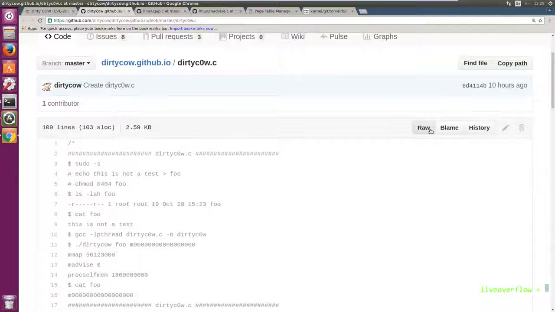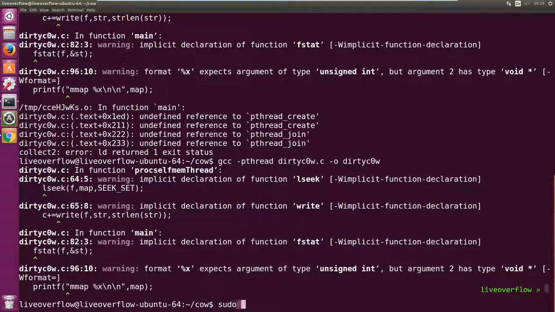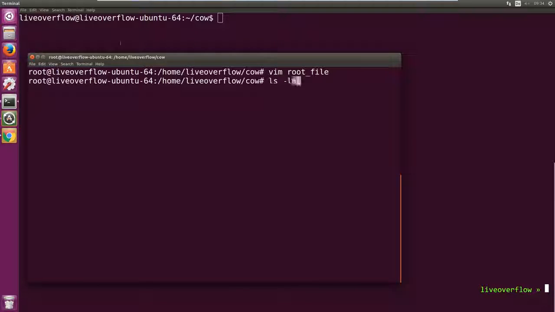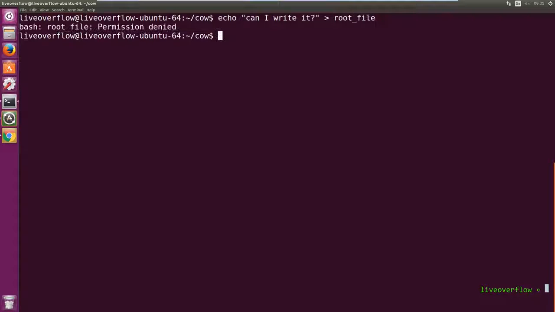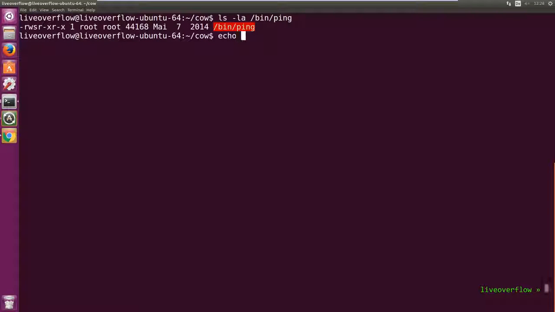Let's cut right to the chase and start by looking at the provided proof of concept exploit. I have here a vulnerable Ubuntu system where I can download and compile the exploit. Then I create a file owned by root that I, as a normal user, can't write to. I can read it, but not write. This is true for many files on the file system, like for example the ping binary.